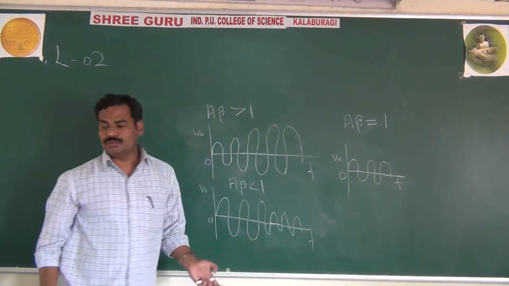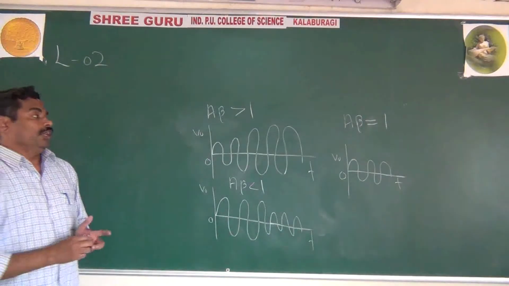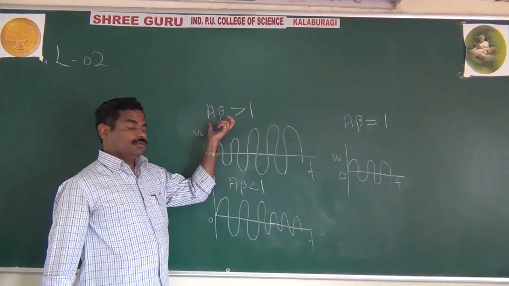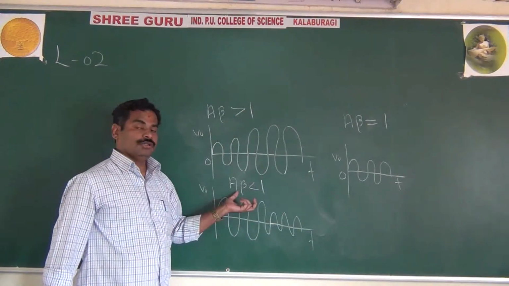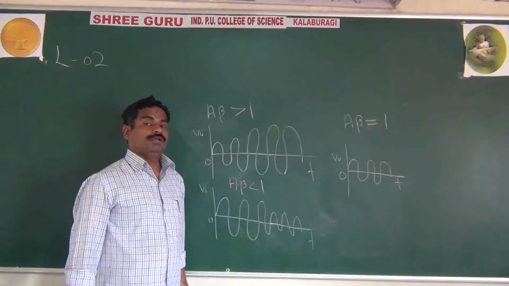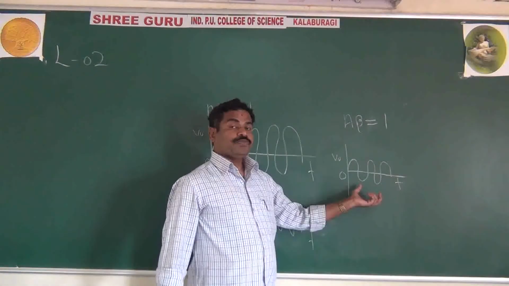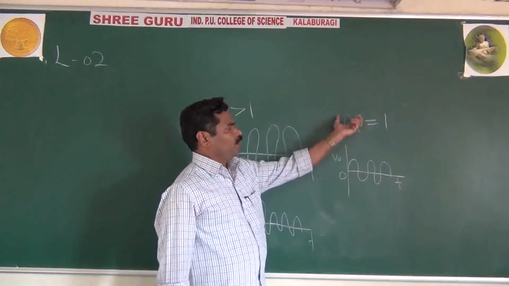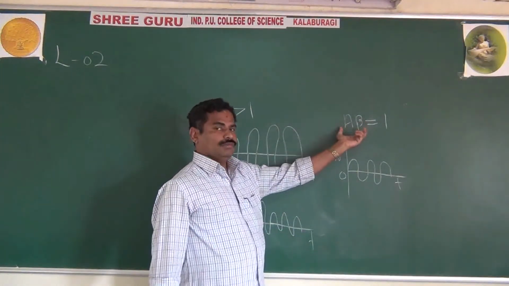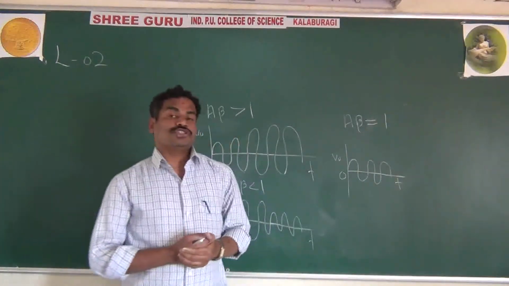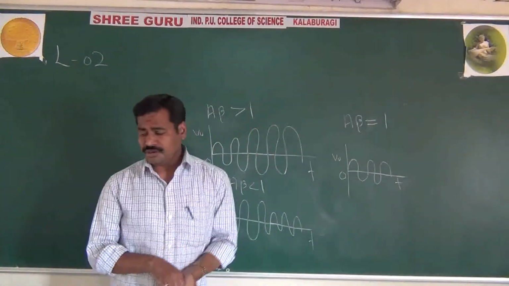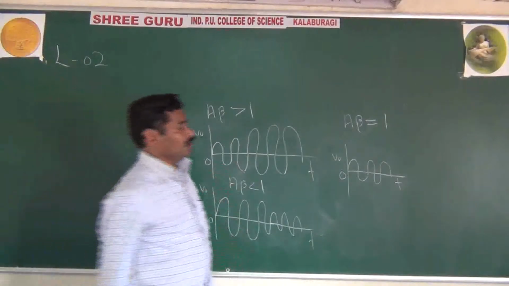This is about the effect of A beta. If you take A beta greater than 1, what happens? If you take A beta less than 1, what happens? And if you take A beta equal to 1, we will get the sustained oscillations. Actually, I said if A beta equals 1, we will get the sustained oscillation, or the undamped oscillation, and there is a proof for that.